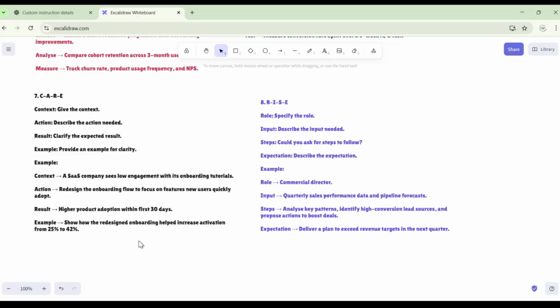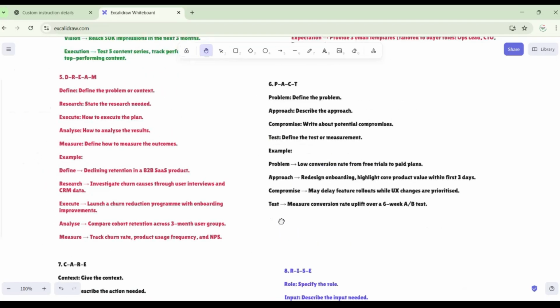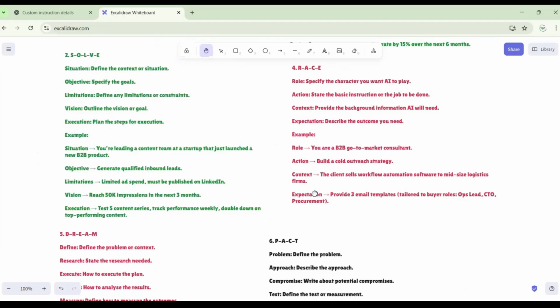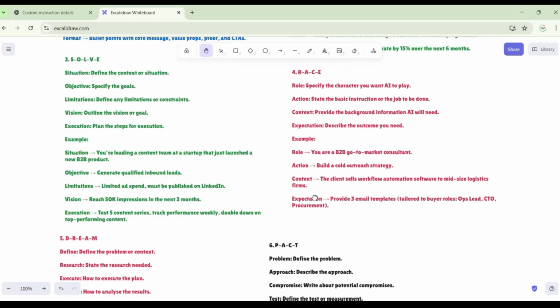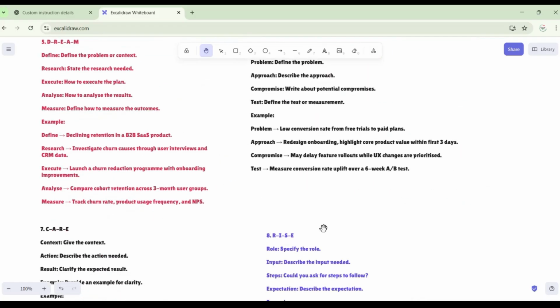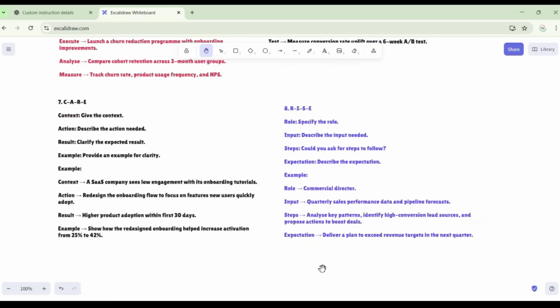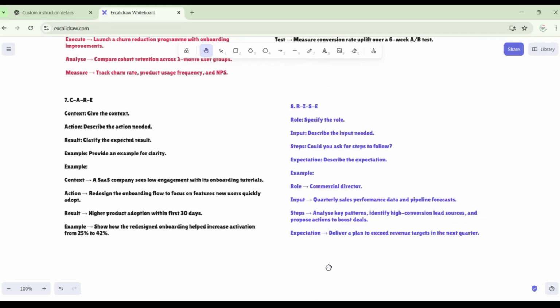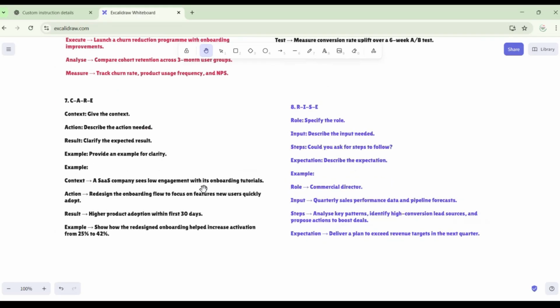Now very simple. One of my favorites is either I will go with the CARE approach or the RISE approach, and there is one more, the RACE approach: role, action, context and expectation. Either you go with role RACE, or you go with CARE, or you go with the RISE approach. Okay, let me give you an example.